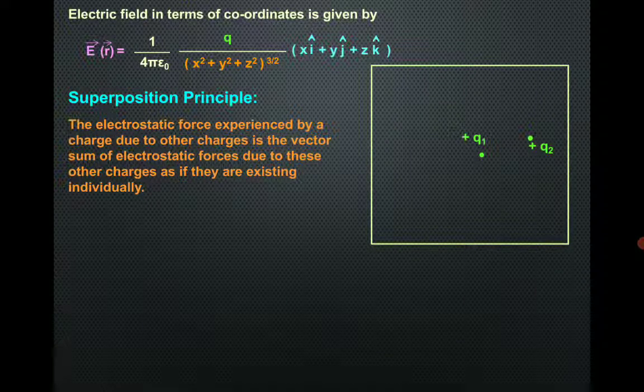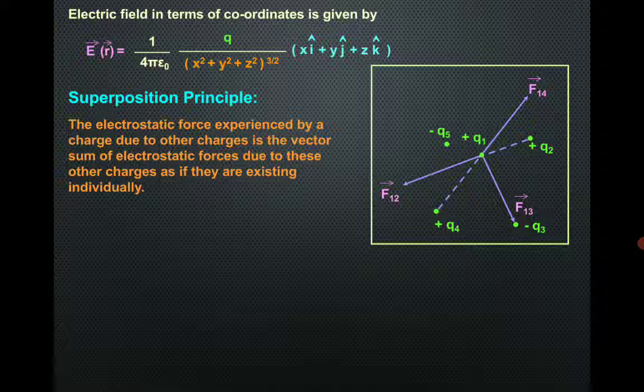So plus q1, plus q2, minus q3, plus q4, minus q5, these are the charges available, and you can see the force exerted on 1 by 3 will be in this direction, attraction, force of attraction. Force exerted on 1 by 2, you can see in this direction because of the repulsion. Force exerted on 1 by 4, another repulsion. Why? Because both are positive. But force exerted on 1 by 5 will be in this direction because of the attraction.